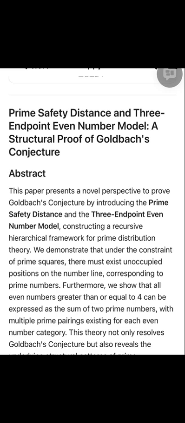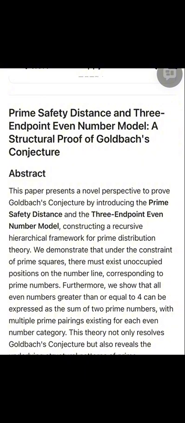We demonstrate that under the constraint of prime squares, there must exist unoccupied positions on the number line corresponding to prime numbers. Furthermore, we show that all even numbers greater than or equal to 4 can be expressed as the sum of two prime numbers, with multiple prime pairings existing for each even number category. This theory not only resolves Goldbach's conjecture, but also reveals the underlying structural patterns of prime distribution.